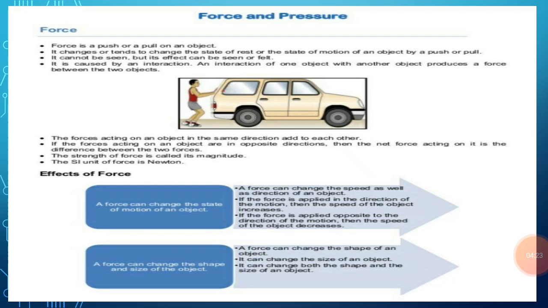Now there is another example. If both the objects are capable of applying force on each other, then the interaction between them can be of pushing or pulling. For example, the two boys are interacting by applying force on each other by pushing each other. On the other hand, the man and the cow are also interacting, but they are applying force on each other by pulling each other. In this case, the man is pulling the cow and the cow is pulling the man. All these examples show that force is due to the interaction between two objects.